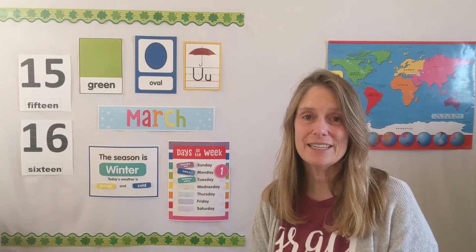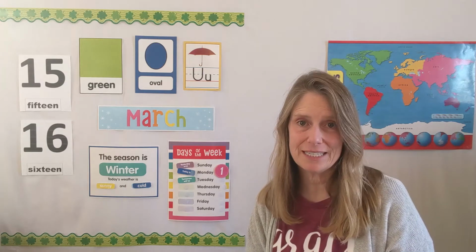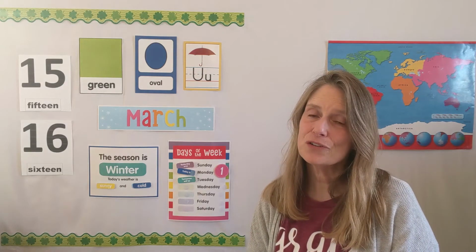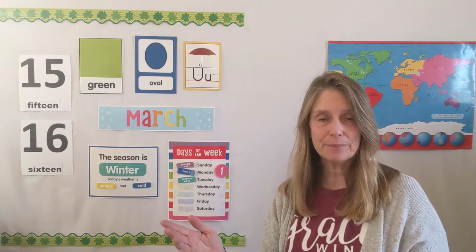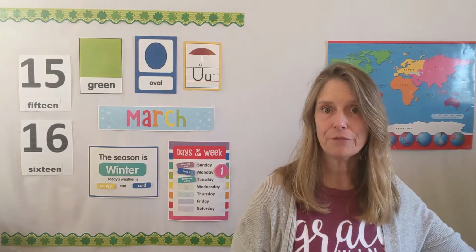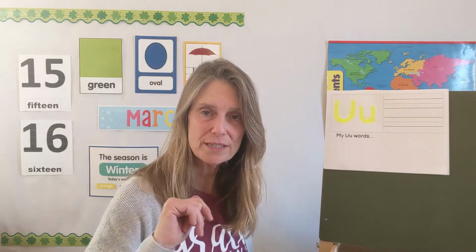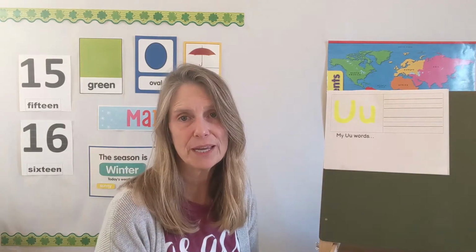So we are talking today more specifically about the letter U and the numbers 15 and 16. So what we're going to do first is we're going to practice writing them together. So if you have a piece of paper, if you have your ABC journal or your number journal, you can grab those now. If you have a pencil that you can write with, or a crayon, or something else that you have to write with, you can grab that. If you don't have those supplies, don't worry about it. Use your finger. Do it on the table, you can trace it. Do it in the air, on the carpet, whatever you can.